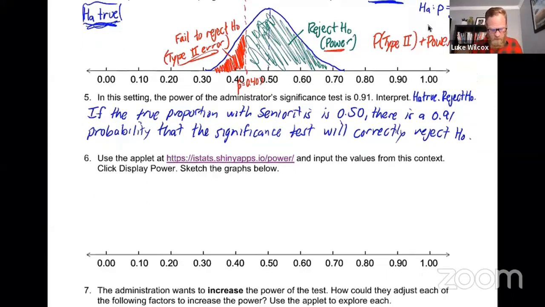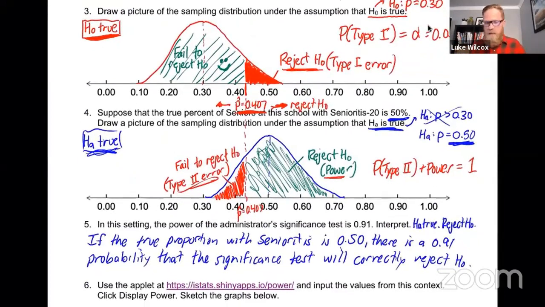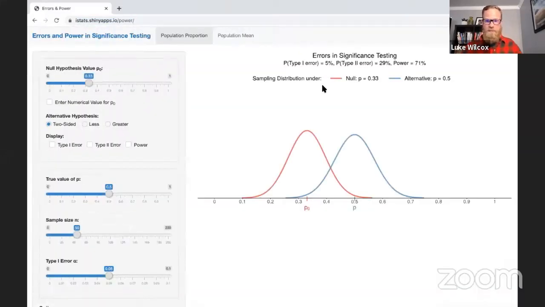Now, I'd like to show you an applet here, which is going to combine these two pictures, where the null is true and the alternative is true. We're now going to combine those into the same picture using this applet. There is a link on the activity here, or you could just follow along with what I have on my computer. This applet is going to allow us to see the power represented in a picture format, okay?